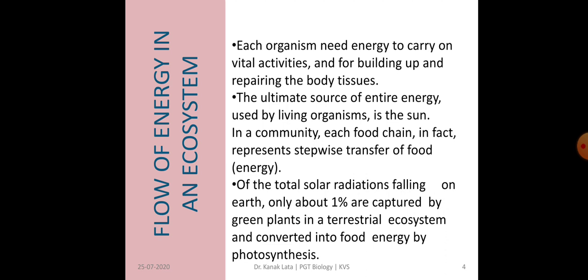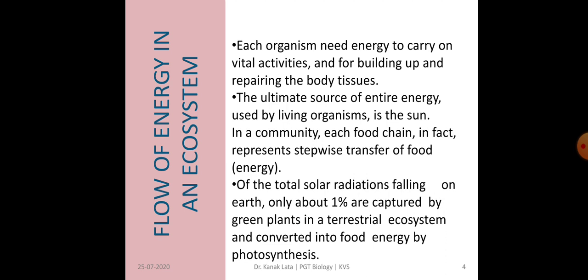Now we will discuss about flow of energy in an ecosystem. As we know that every organism requires energy for carrying various life activities and also for building up and repairing of the body tissues. Our ultimate source of energy is the sun, which is used by living organisms. This energy is transferred through the food chain.